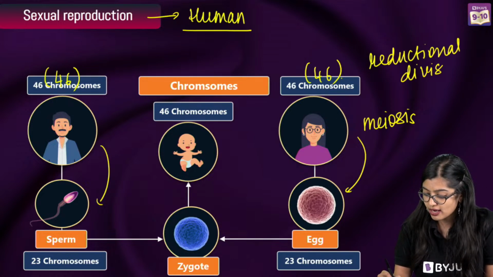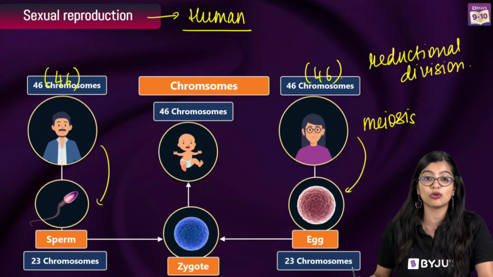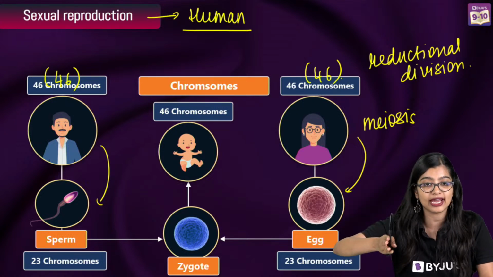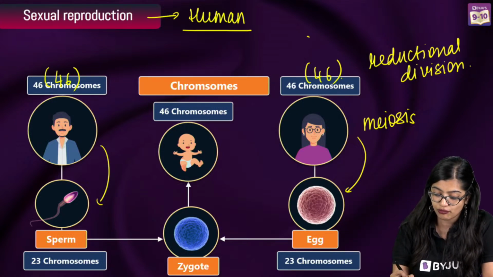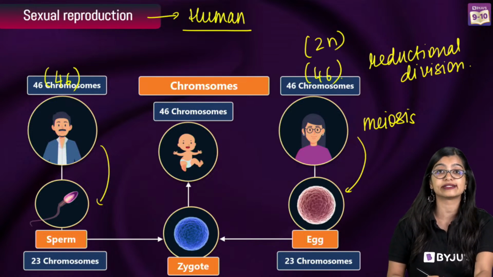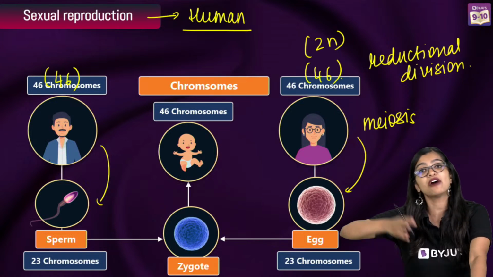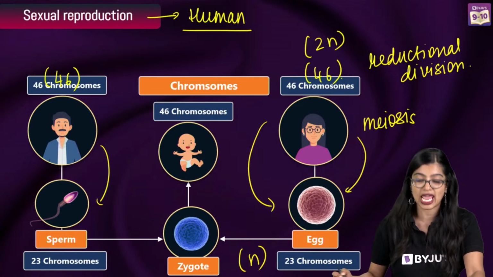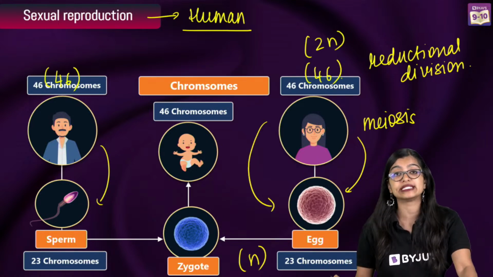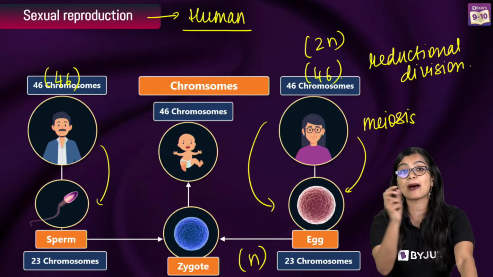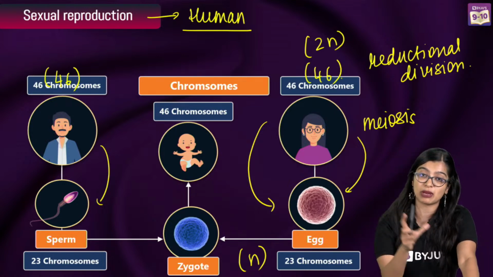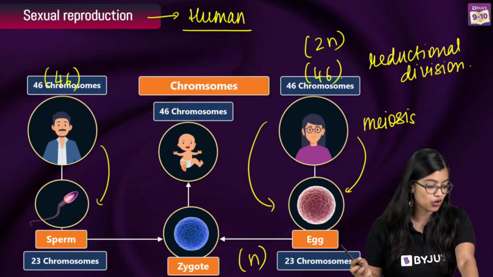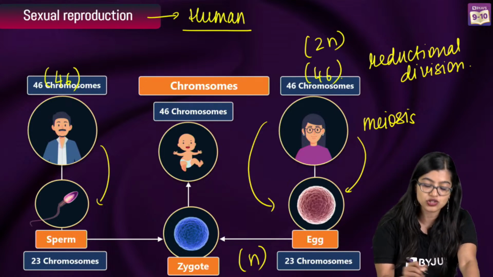In meiosis, the chromosome number becomes half. So a diploid cell, 46, is 2n, but after meiosis the number becomes n, which in this case is 23 chromosomes. So the number between parent and offspring is maintained in sexually reproducing organisms simply because of meiotic division.